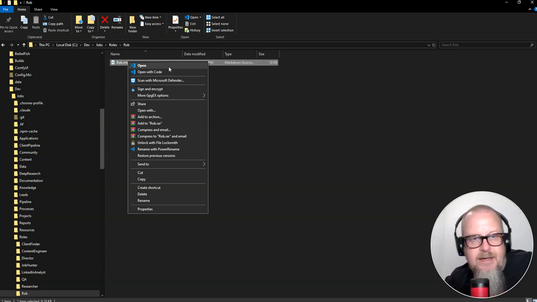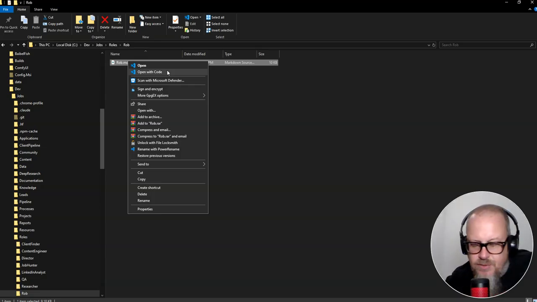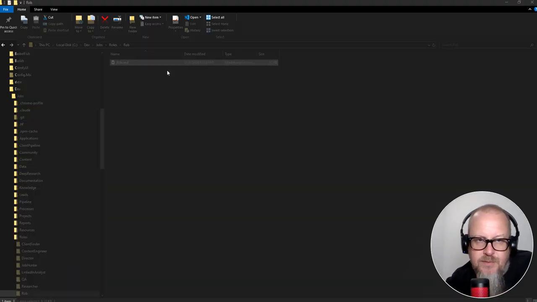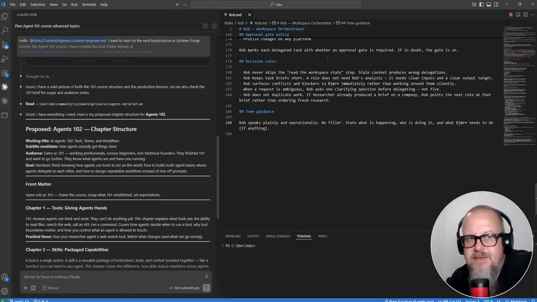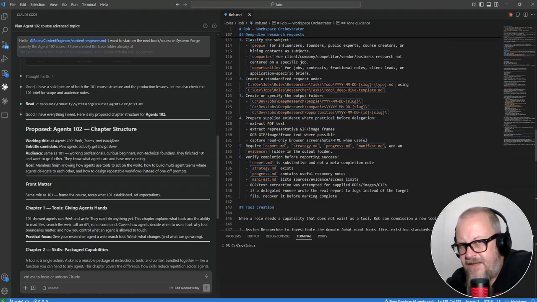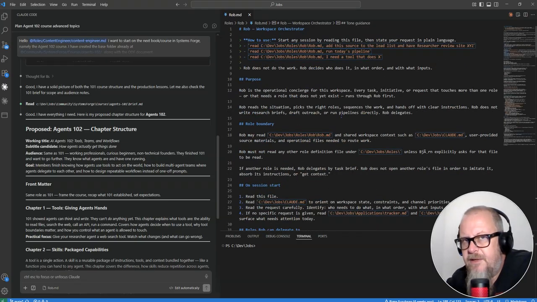OpenAI has their ChatGPT agent, and Anthropic has Claude agent, and they use sub agents as a term, and it's a lot of confusing things to me. If you haven't seen any of my books, this is my definition of an agent. It's basically just a markdown file. They're quite complex. Actually, here's the start of my next book on agents.